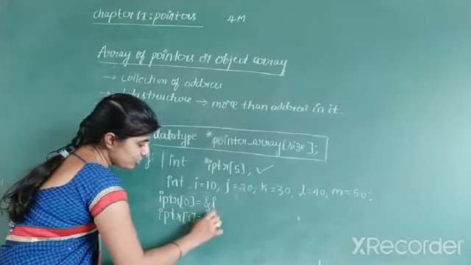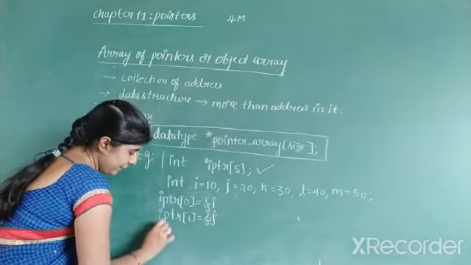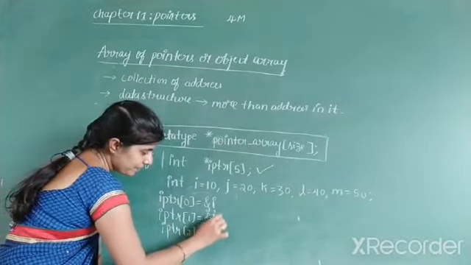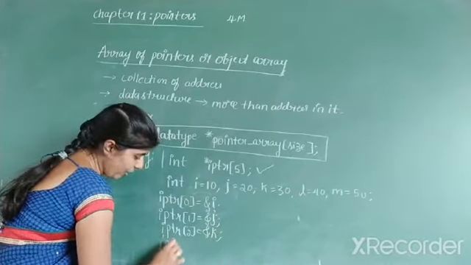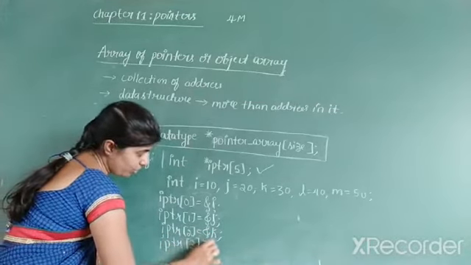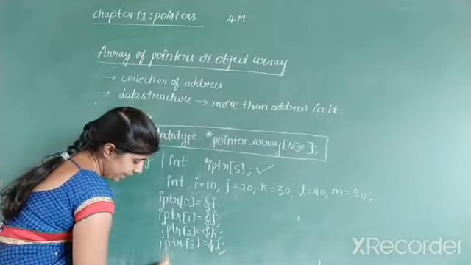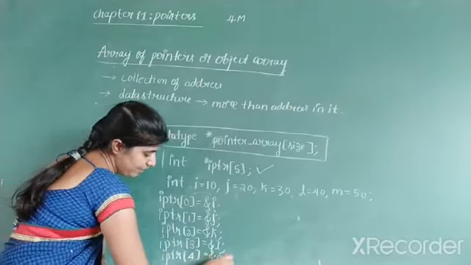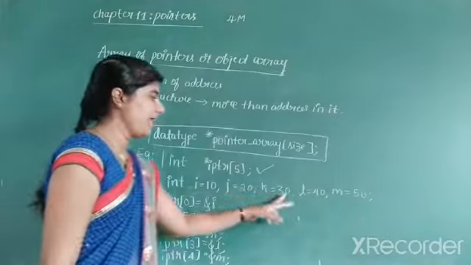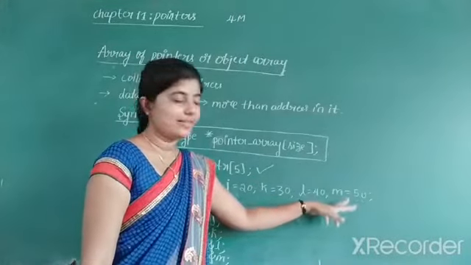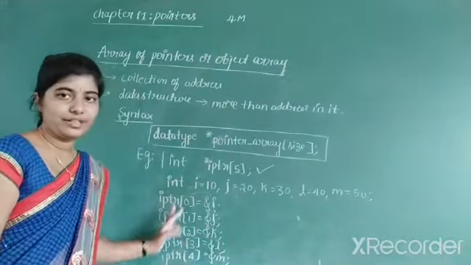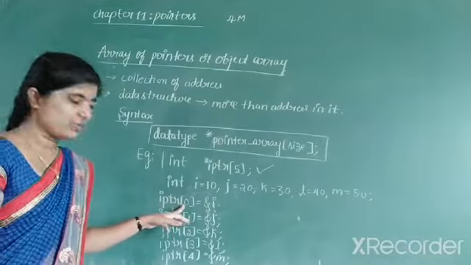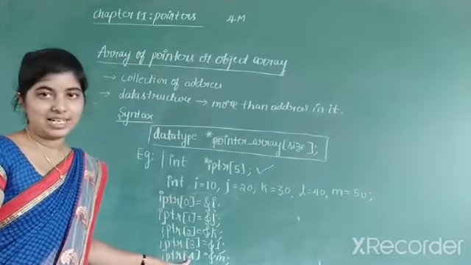IPTR of 1 means it will store the address of j. And IPTR of 2 will store the address of k. And IPTR of 3 will store the address of l. And similarly, the last one, IPTR of 4, means it will store the address of m. That means the addresses of all these values, where they are located in memory, are stored in these pointer variables. Since it is an array, the position starts with 0: 0, 1, 2, 3, 4 is the last position.